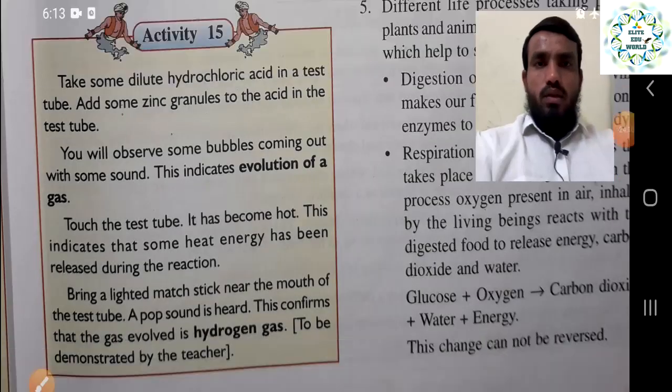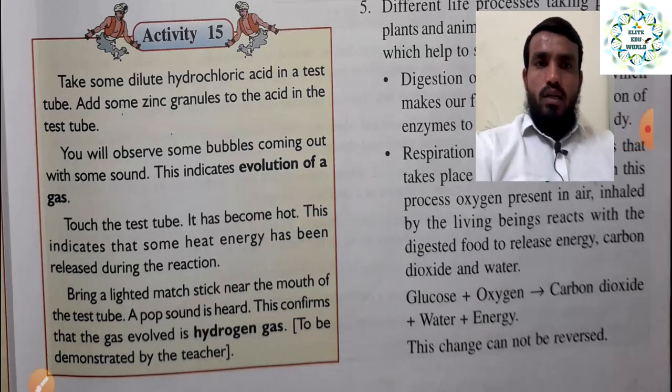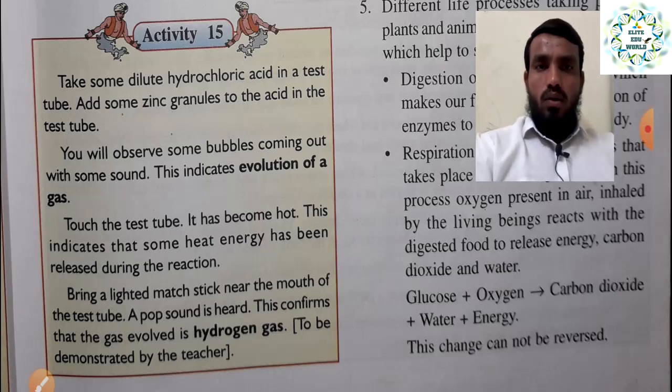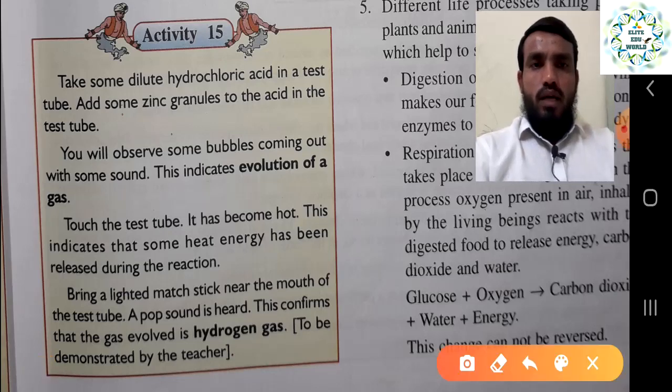Now here we will discuss one more activity. You take dilute hydrochloric acid in a test tube, then add some zinc granules to the acid. What will happen? You will observe bubbles coming out with some sound, which indicates evolution of gas. The zinc reacts with the hydrochloric acid and releases the gas. So it is also a sign of a chemical reaction, because the gas is evolving in this reaction.